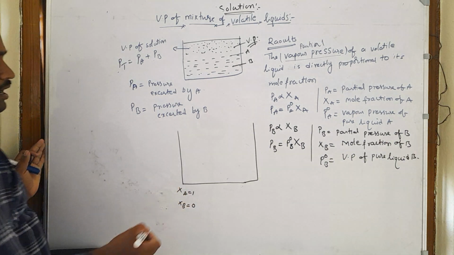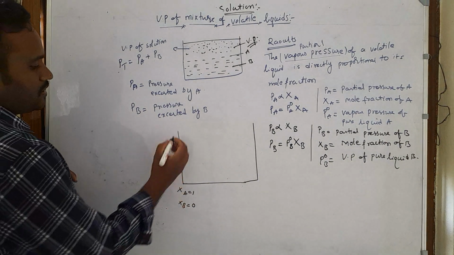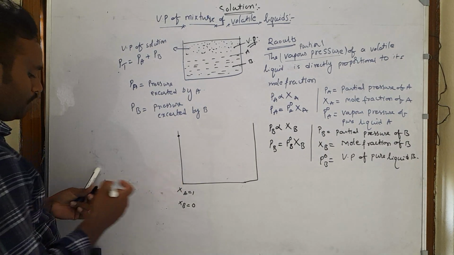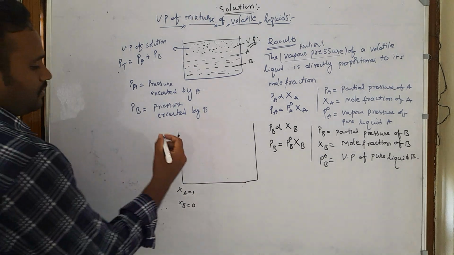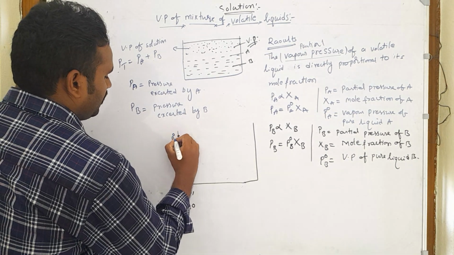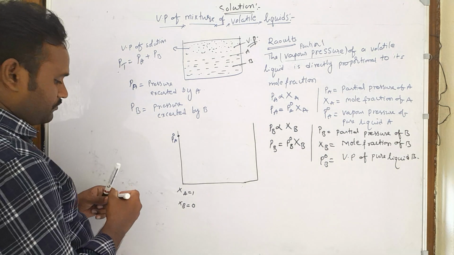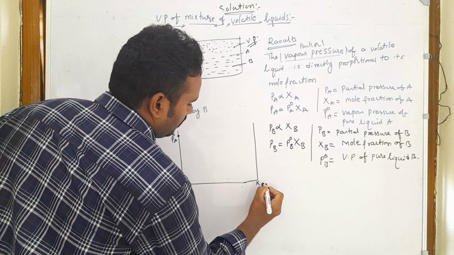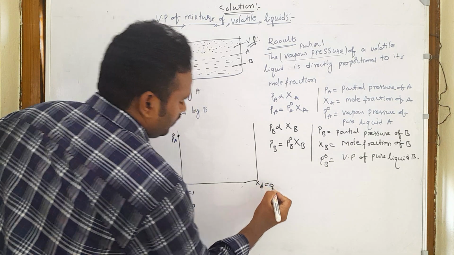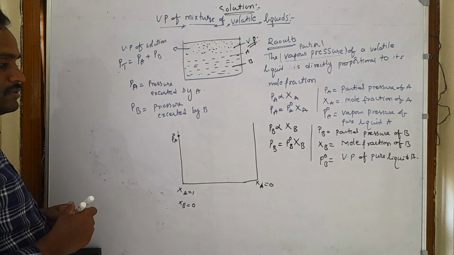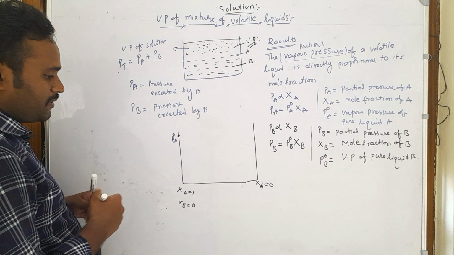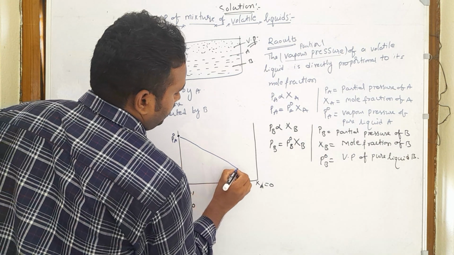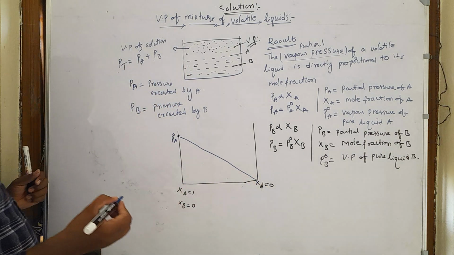At this point we have only substance A, and the pressure exerted by the liquid at this point is only because of A. That's why this pressure is known as P naught A. When you go from left to right, the mole fraction of A continuously decreases, and at one point it becomes 0. And the partial pressure of A also decreases continuously, linearly, and approaches 0.